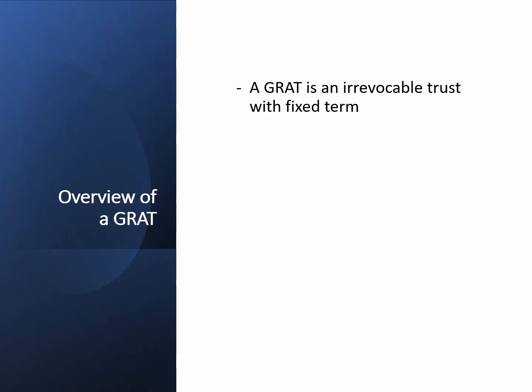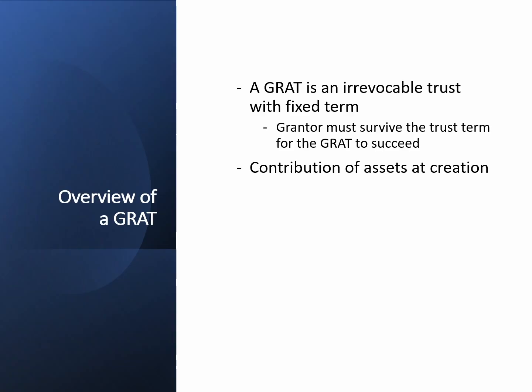A GRAT is an irrevocable trust and has a fixed term. Grantor must survive the term for the GRAT to succeed. Assets may only be contributed upon creation. At the same time, Grantor retains a qualified annuity interest, which will be paid out of the assets of the trust.